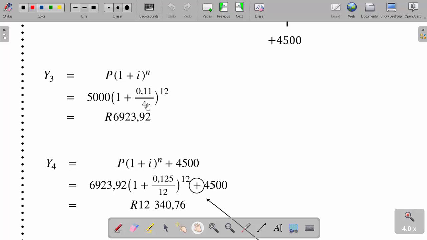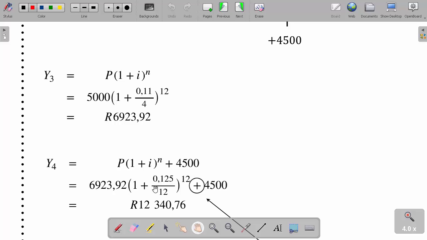Why 12? Because it is 4 times the 3 years to give me 12. So I get this money here, that is 6923.92. Now, in the next 1 year, before I add the 4.5, it was compounded monthly. And because it's only that 1 year, I divide I by 12, then power 1 times 12, which is 12 here.